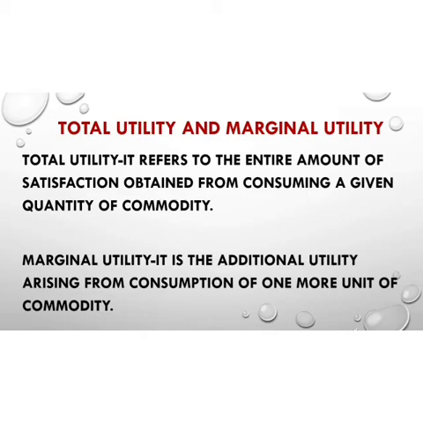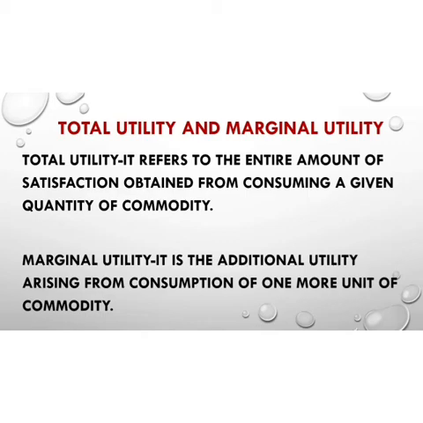So total utility refers to the total satisfaction from the amount of commodity consumed. Here I have consumed 2 units of mango, and the total utility I derived after consuming the 2 units is 27. Now what is marginal utility? Marginal utility is the additional utility arising from the consumption of one more unit of a commodity.